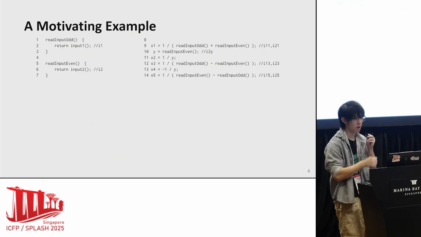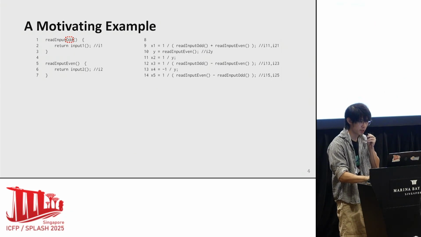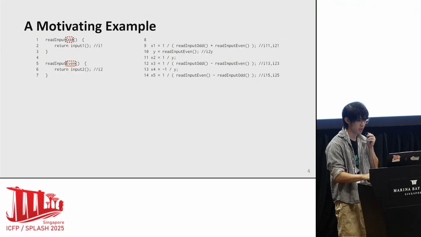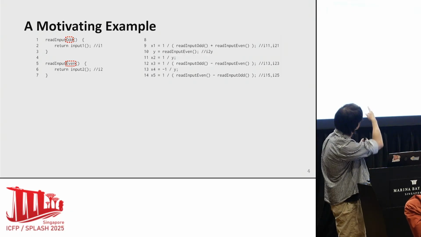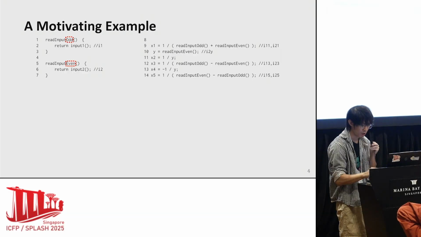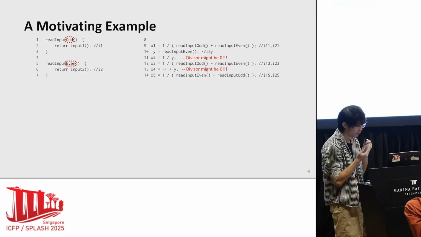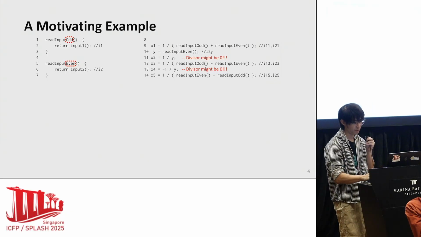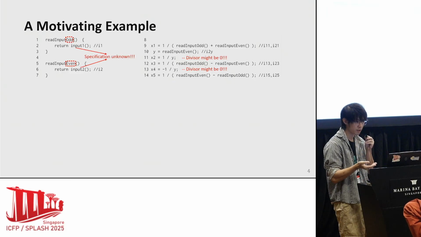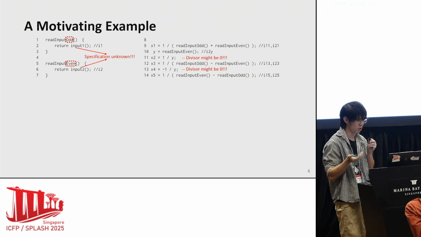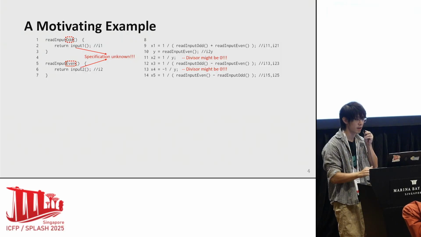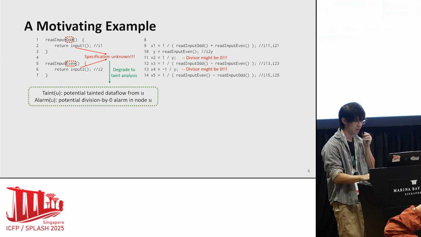Here is the example program. Method input1 always generates odd numbers, while input2 always generates even numbers. A data flow analysis is applied to resolve potential division by zero alarms. Here the divisors in x1, x3, and x5 cannot be zero as they are all odd. But for x2 and x4, it is possible as they are even. And we additionally assume the analysis doesn't know the specifications of input functions. Hence, those functions can produce any integer, and this numeric analysis will degrade to a taint analysis.